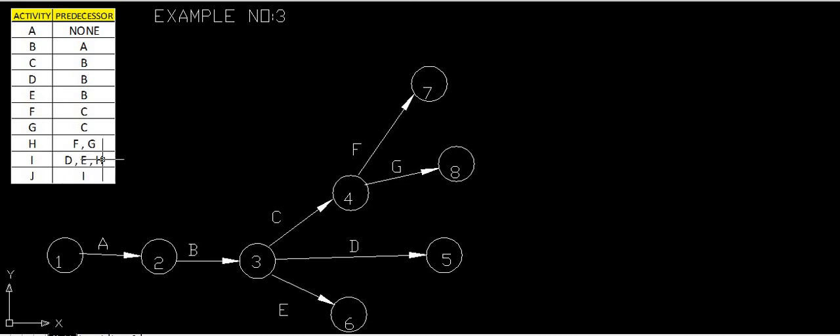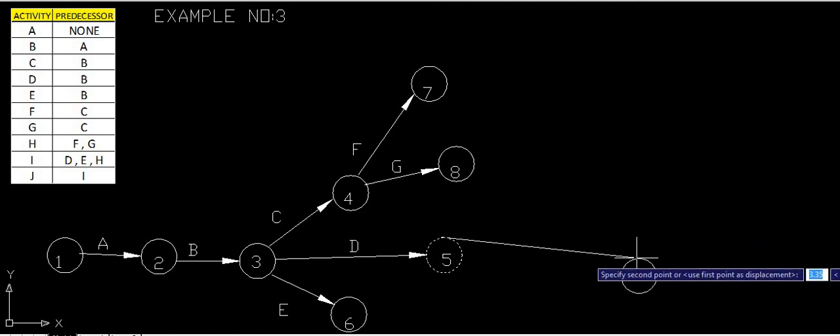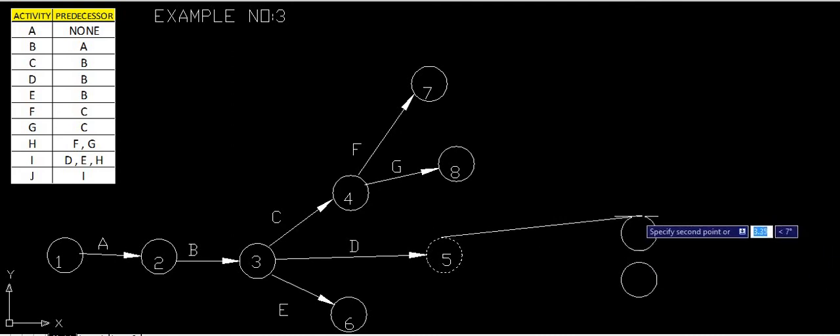So D, E and H will have the same point as I. We will have somewhat of a shifting of E and D. H is also at the same point, so we will draw this H somewhat here, so that there will be a meeting of every point.